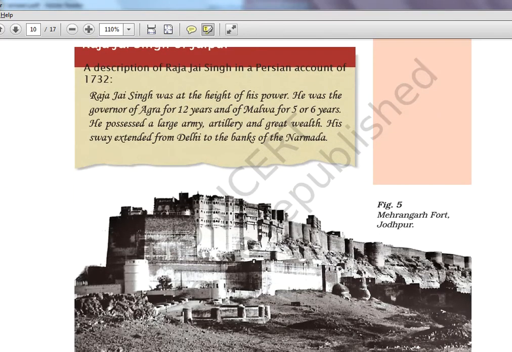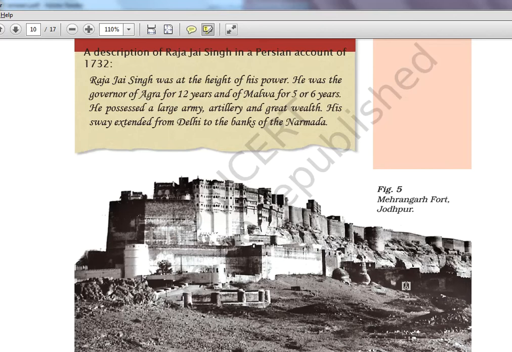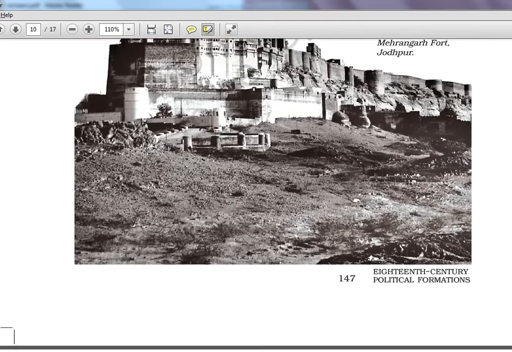So this is again Mehrangarh Fort, Jodhpur. Okay, they have a lot of forts. Chittor Fort is there, and multiple forts are there in movies and all. You would have seen in the Bollywood movies, they show it. Raja Jai Singh was at the height of his power, governor for 12 years, up to the banks of the river Narmada. Okay, he extended his territory from Delhi to the banks of Narmada, Raja Jai Singh. So he has a very prominent role in history.